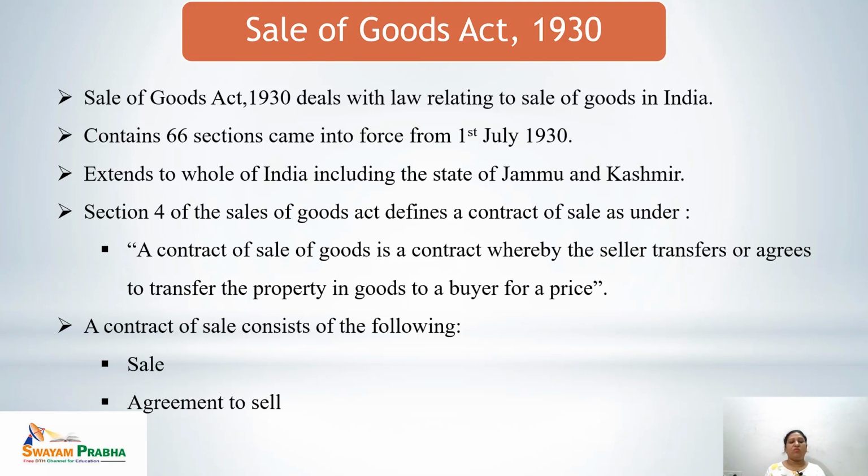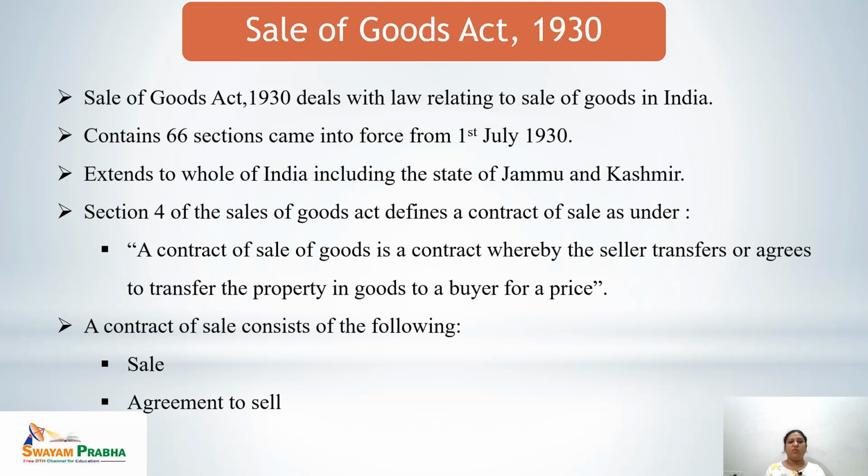Previously, this act was not applicable in the state of Jammu and Kashmir, but with the passing of the Jammu and Kashmir Reorganization Act 2019, this provision has been amended and the words excluding the state of Jammu and Kashmir have been changed to including the state of Jammu and Kashmir. So that means the Sale of Goods Act 1930 extends to the whole of India.